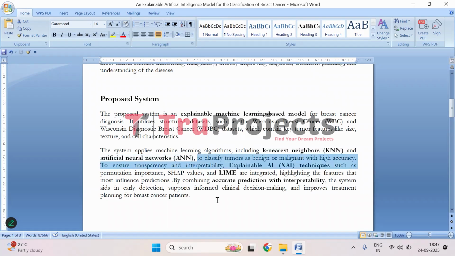But this doesn't stop here. To make sure doctors can trust the results, the system uses explainable AI techniques, that is, permutation importance, SHAP values, and LIME. These methods basically show which features of the tumor, like size, texture, or cell characteristics, had the biggest impact on the prediction. By combining accurate predictions with clear explanations, this system not only helps detect breast cancer early but also supports doctors in making informed decisions and planning the best treatment for patients.